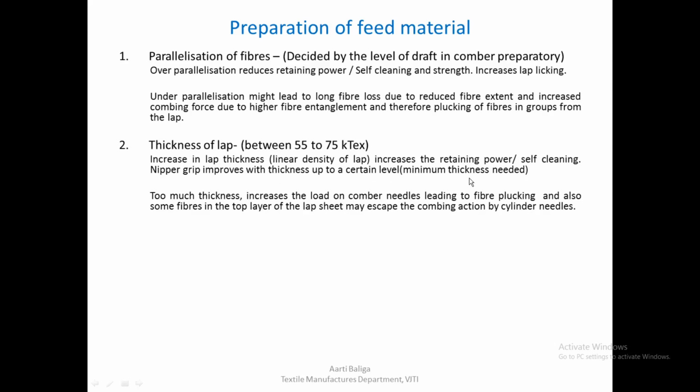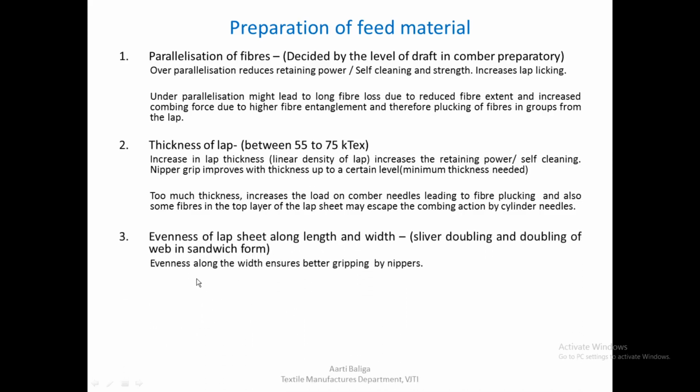So minimum thickness is always needed. Too much thickness increases the load on the comber needles, leading to fiber plucking. And also some fibers in the top layer of the lap sheet may escape the combing action by the cylinder needles. So when you say that we need to increase the lap thickness because it has certain advantages, we must also understand that there are certain disadvantages if the thickness is too much, because it will increase the load on the comber needles, and it will lead to fiber plucking problems. And also some fibers may just escape the combing action by the cylinder needles.